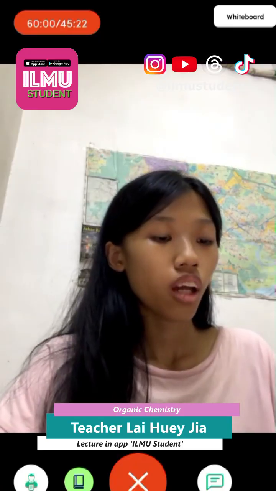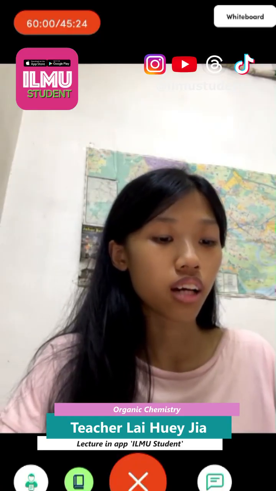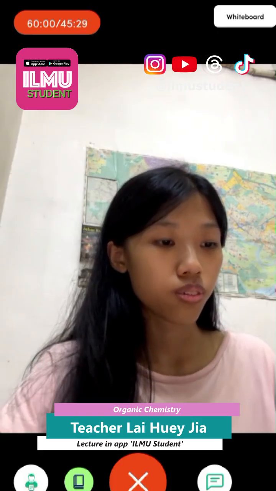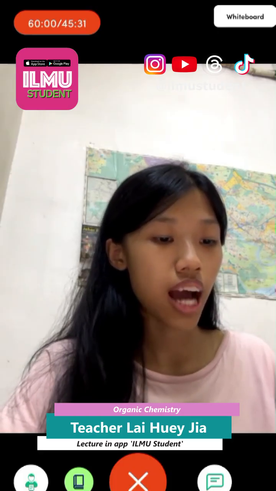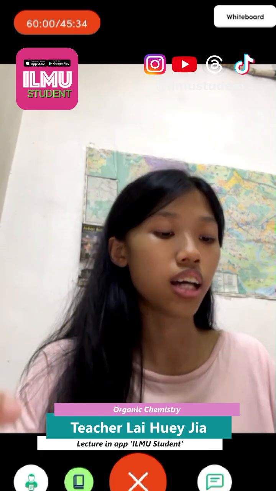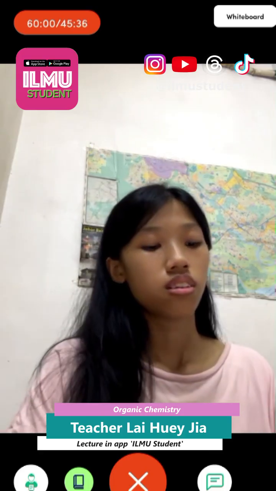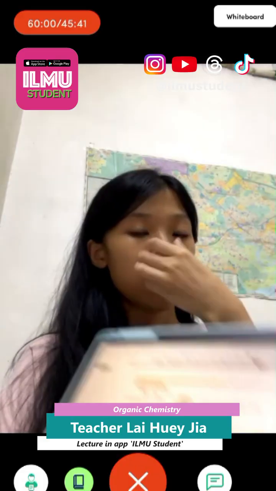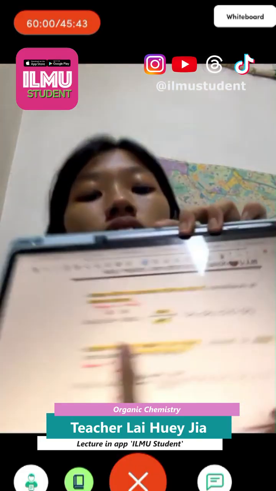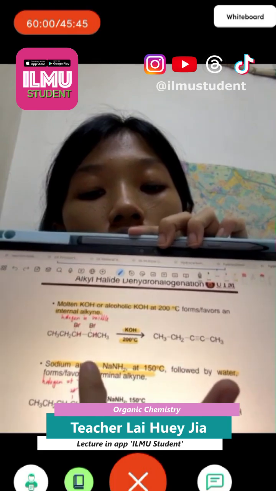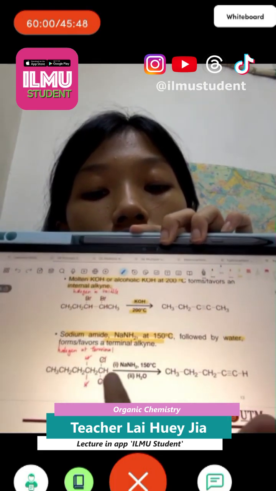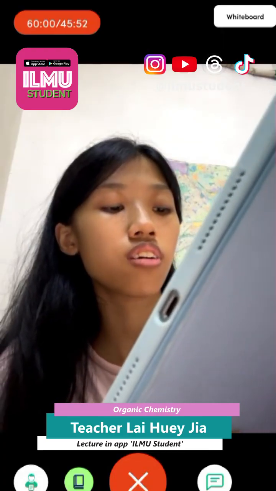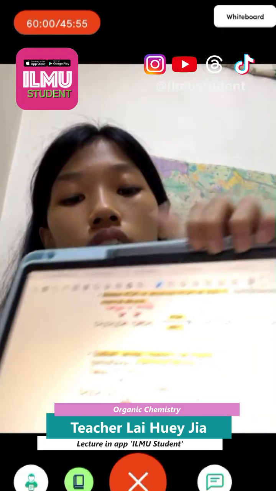If we want to form the alkyne, we can form it from the dehydrohalogenation of alkyl halide, which means the alkyl halide like this. If you want to form a terminal one, you should use NaNH2 at 150 degrees Celsius in H2O. You can form a terminal alkyne.